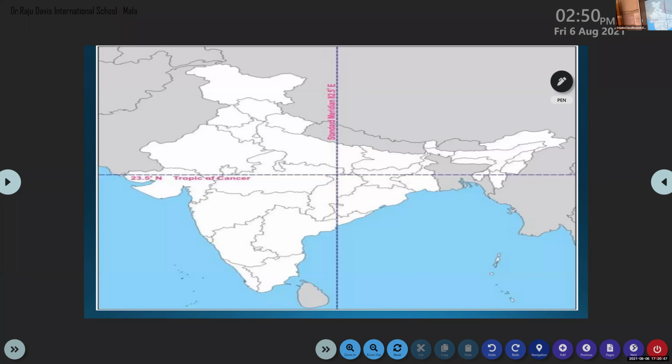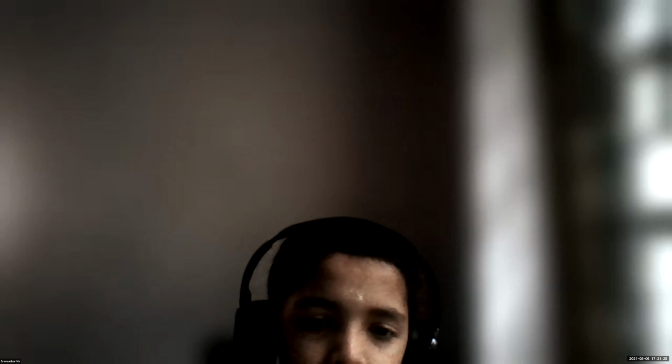All of you look at the map. You can see the Tropic of Cancer. My question is, Tropic of Cancer is a latitude or longitude? Latitude, because it's horizontal. It is one of the most important latitudes, and it divides the earth into two parts.